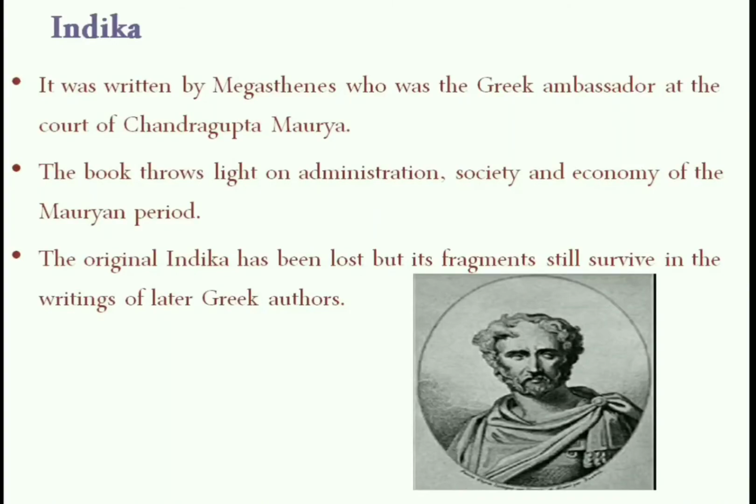Another literary source is Indica, written by Megasthenes, who was a Greek ambassador at the court of Chandragupta Maurya. He was sent by the Greek ruler Seleucus to the court of Chandragupta Maurya at Patliputra. The book Indica throws valuable light on the administration, society, and economy of the Mauryan period.